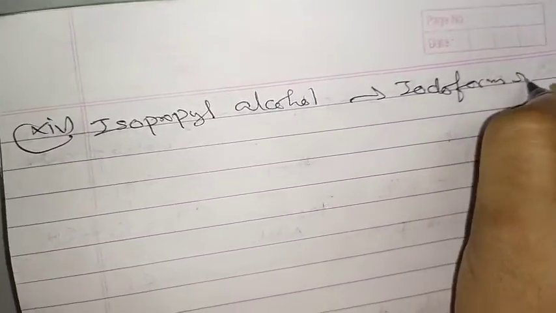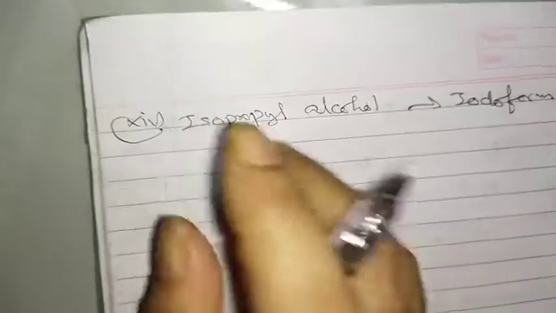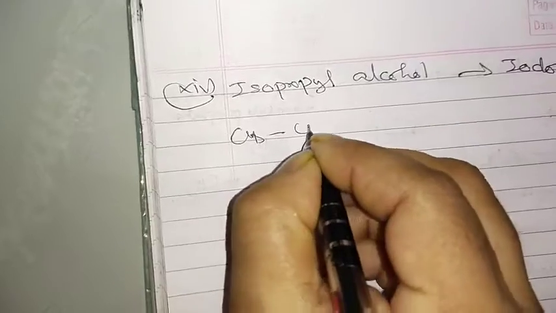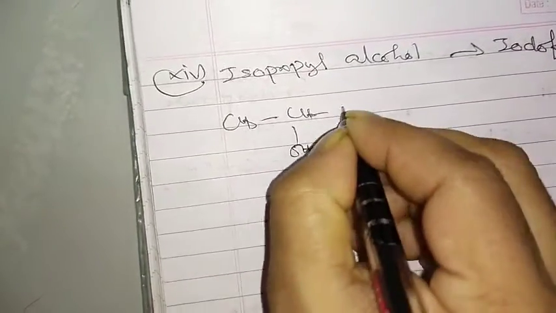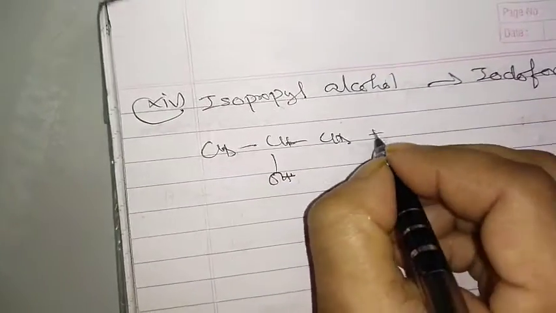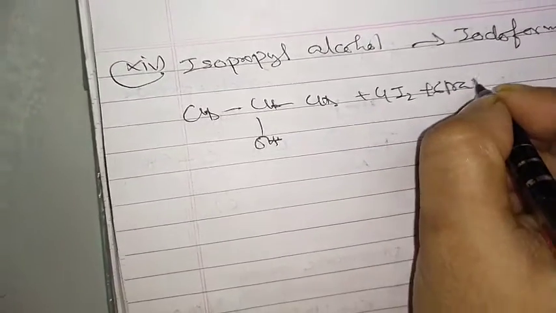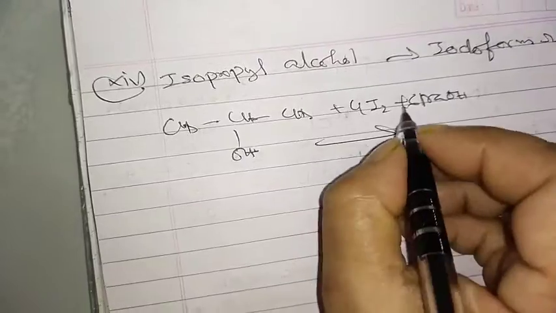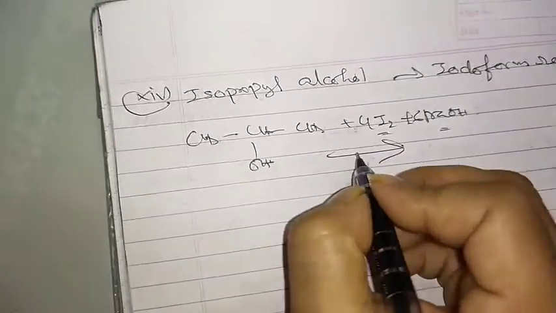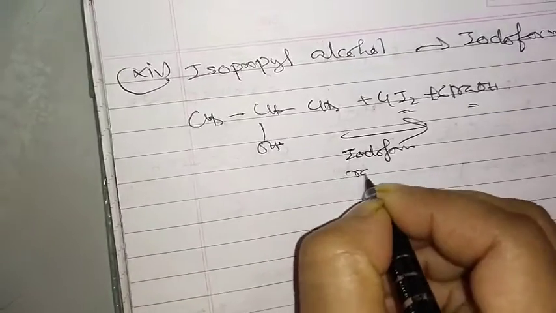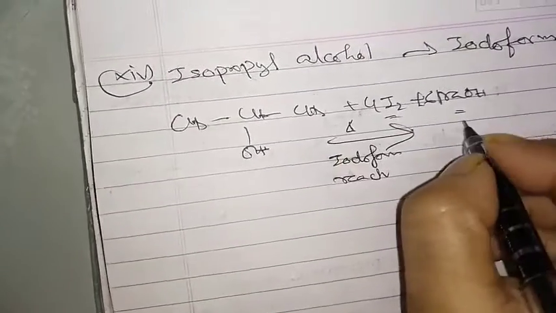Actually in that reaction we need sodium hydroxide and iodine. So simply you can write CH3 CH(OH) CH3, isopropyl alcohol, plus 4 I2 plus 6 NaOH. It is converted into, these are the ingredients, and this is called the iodoform reaction, and simply you have to give heat here.